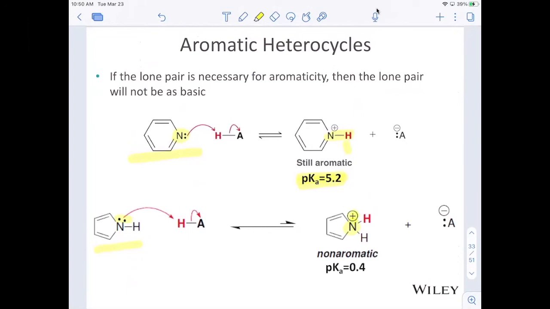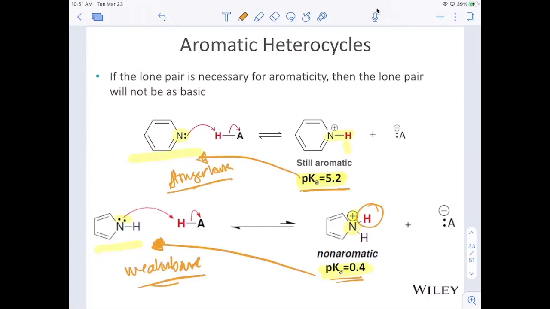And so that is going to be a very strong acid and a weaker or much more stable base. A pKa of 5.2 means that we have a weaker acid but a stronger base. Whereas in this situation down here, a pKa of 0.4 means that we have a very strong acid, meaning that it prefers to be in the base form, meaning that this is going to be a weak base. Stronger base up here and a weaker base down here.